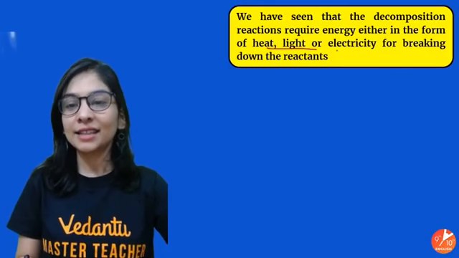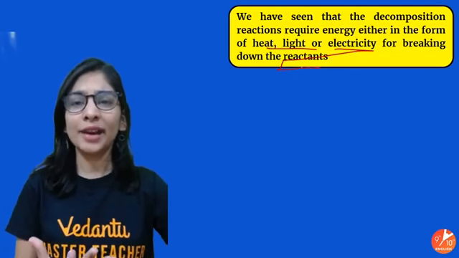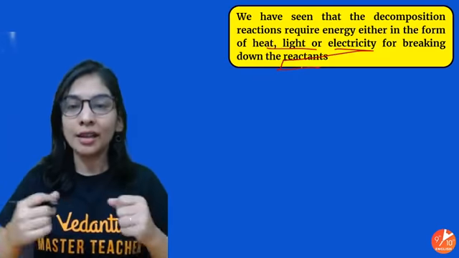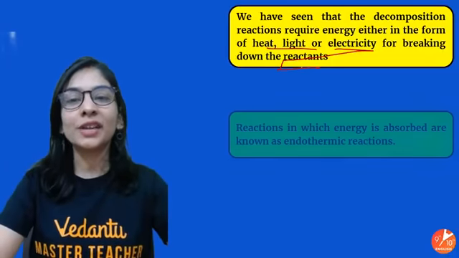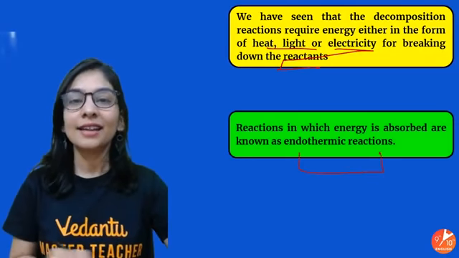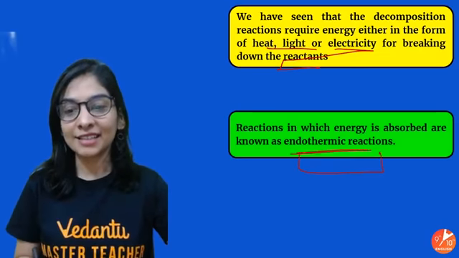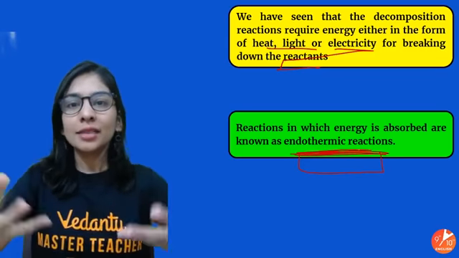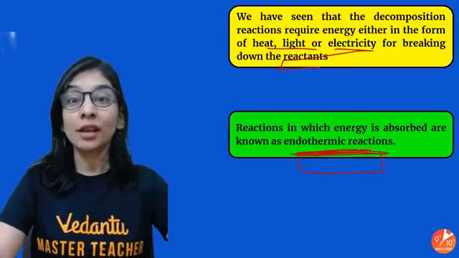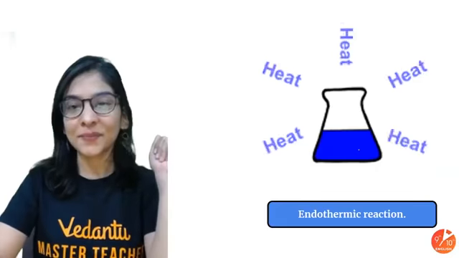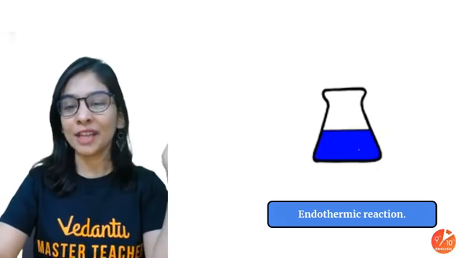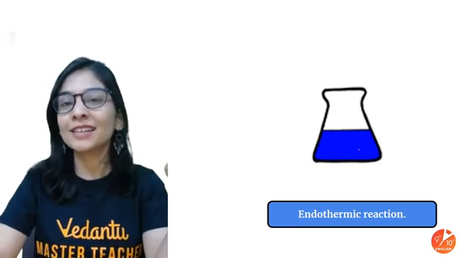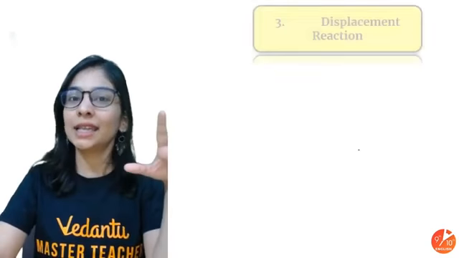Okay, so these are the things where your substances are breaking down in presence of either heat, light, or electricity. That means they are needing energy. They are absorbing energy in form of heat, light and electricity, and all your decomposition reactions are endothermic reactions. What is an endothermic reaction? Absorbing the heat. So now you have plenty of examples of endothermic. And one more thing, exothermic, you can say combination. Combination reactions are exothermic, in general.